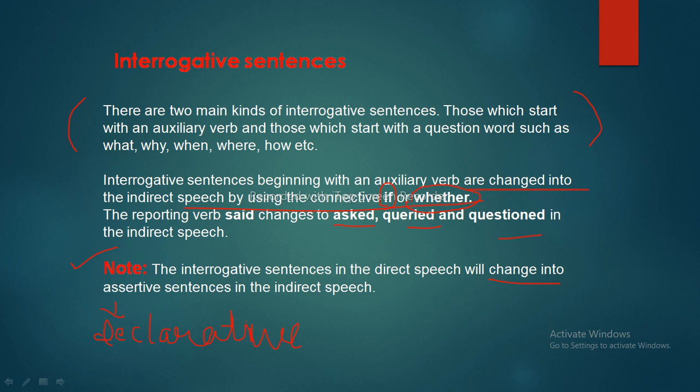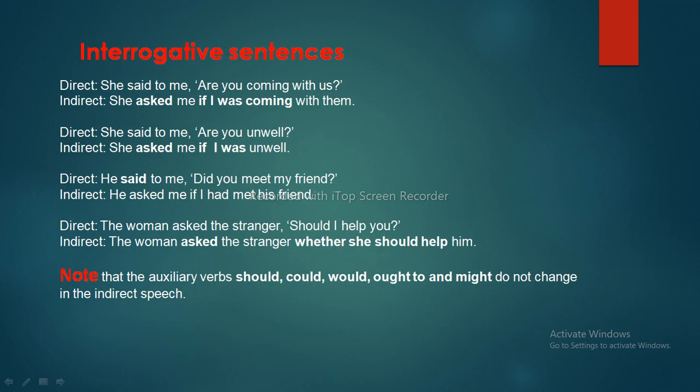Let's look at some examples. She said to me, "Are you coming with us?" She asked me if I was coming with them. Us changed to them, are coming changed to was coming, and you changed according to the object, that is I, and are came after I, so that it looks like an assertive sentence.